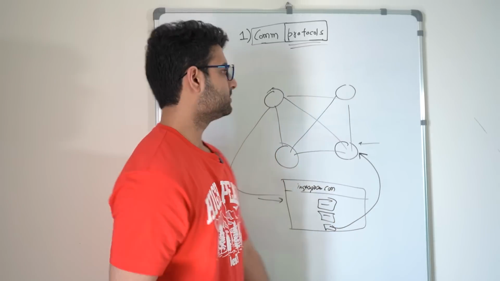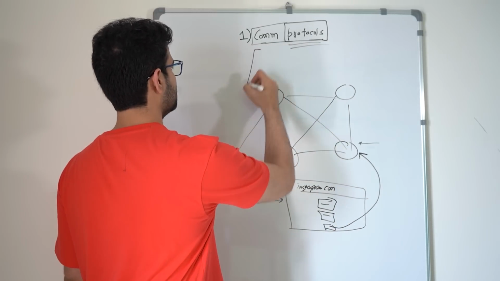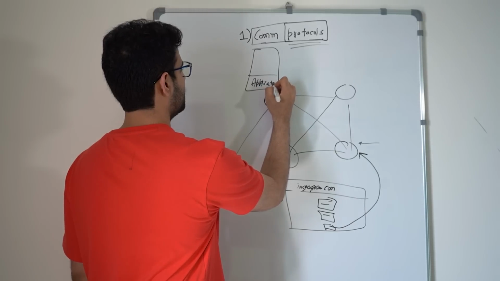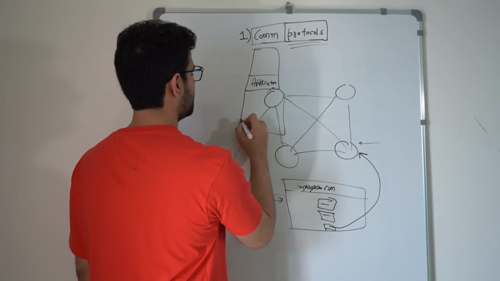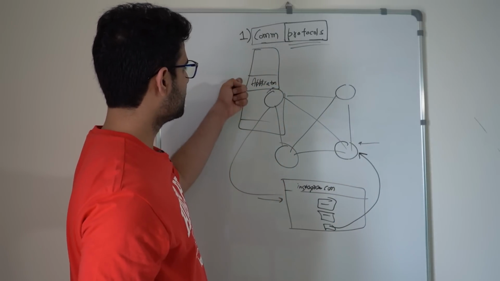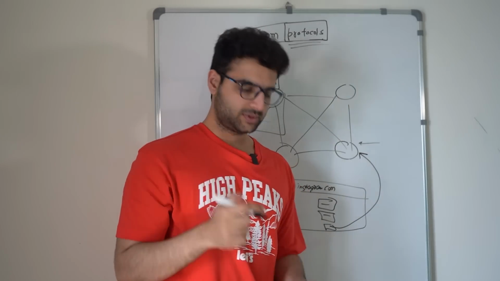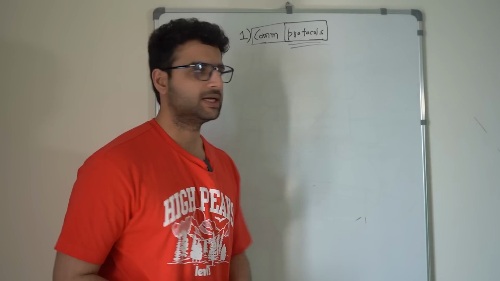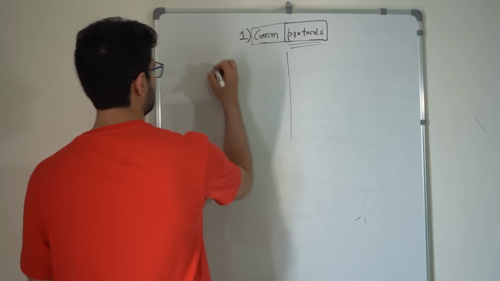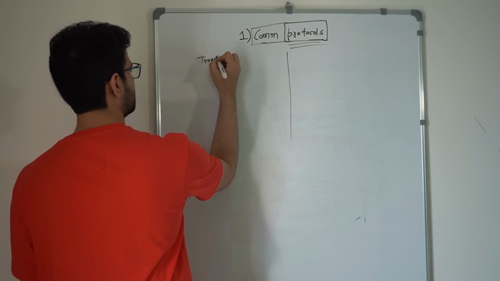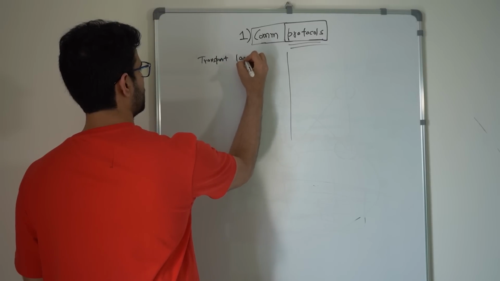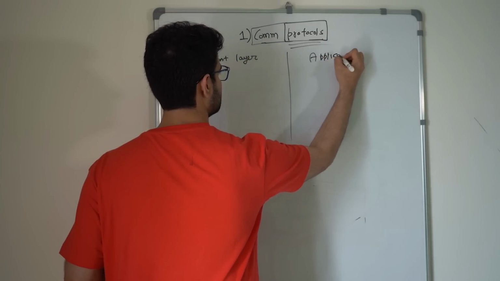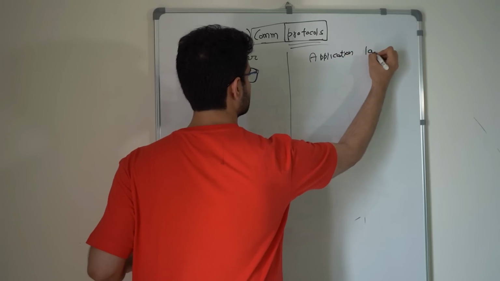Now, there are more concepts here. For example, there are application level protocols, and then there are more lower level protocols. I think that's the right trajectory, but we will be only discussing two types in this video. Let me clean this up. The two types of protocols we're discussing are called transport layer protocols and application layer protocols.